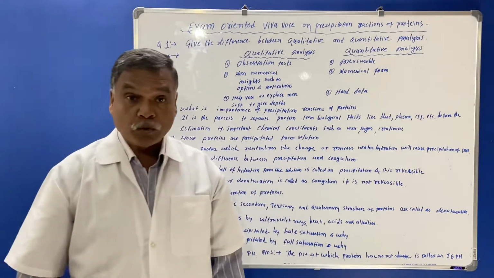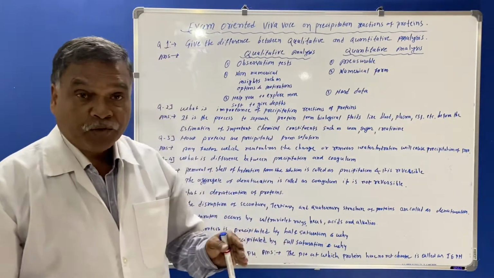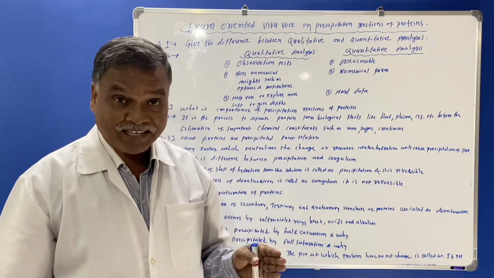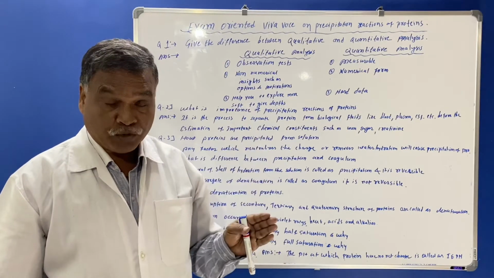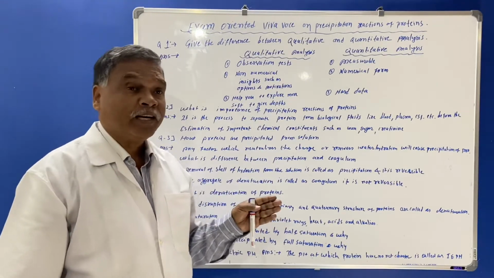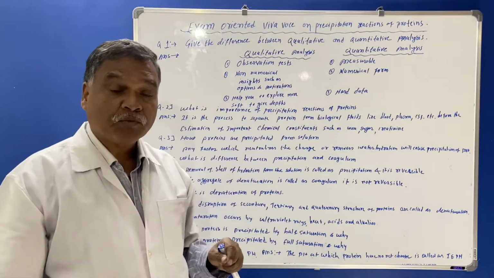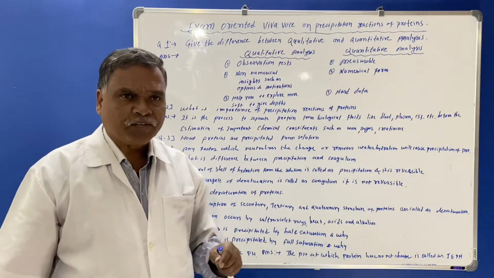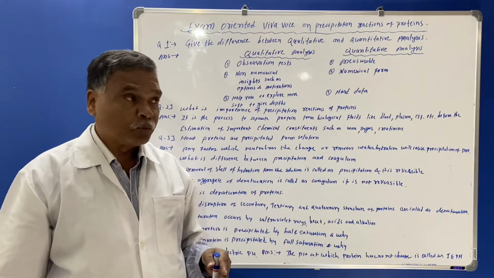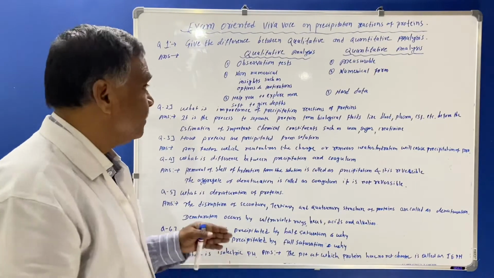So this is the difference between qualitative and quantitative analysis. You must know the difference. For MBBS, some qualitative analyses are there, for example precipitation reactions of protein, color reactions of protein, and tests on monosaccharides, that is on reducing sugar. So these are the qualitative analyses. Along with this, BDS students will have only two estimations or quantitative tests, that is estimation of sugar and estimation of protein. So this is the difference between the medical and the dental student.